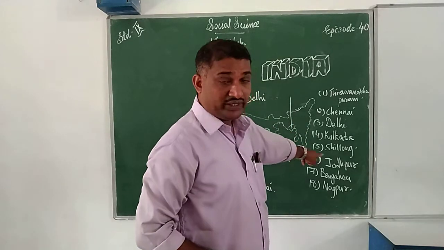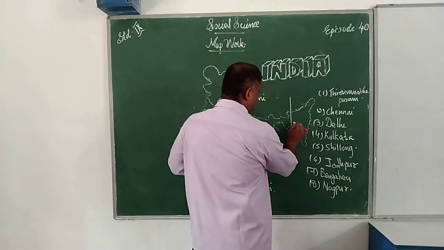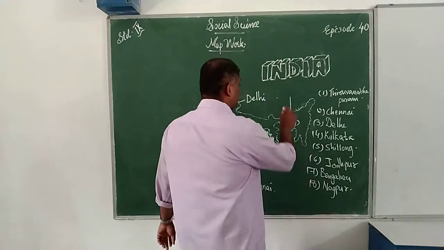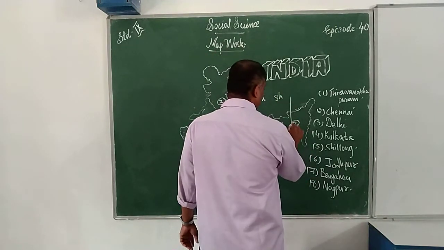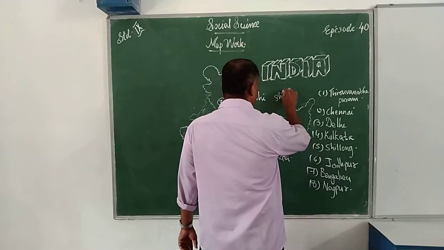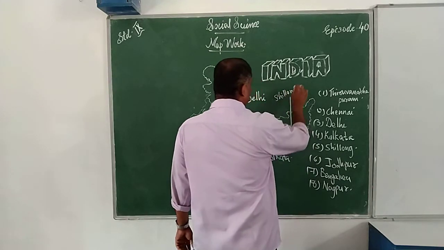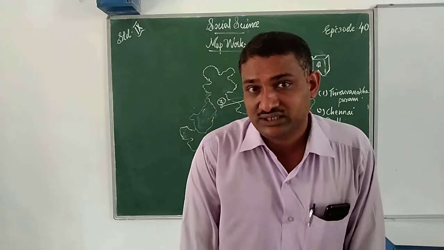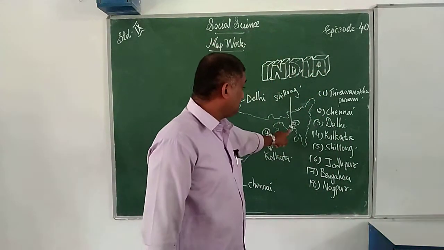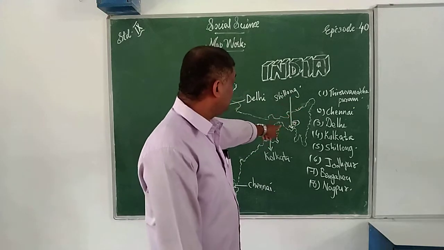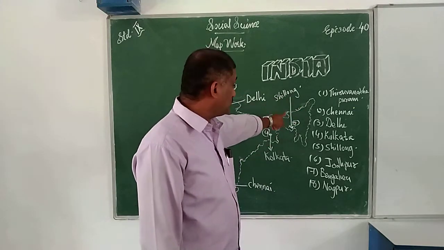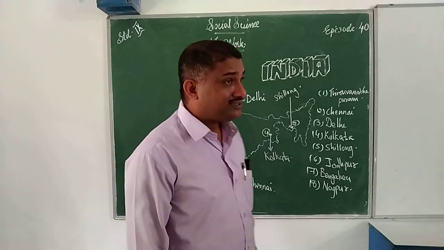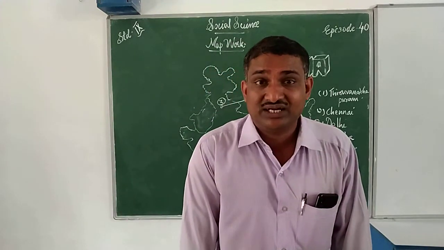Question number 5. So you write here 5. Which is the fifth one? Shillong. Write Shillong. Which is the fifth city mentioned here? That is Shillong. Where is it located? It is located here. You have to locate Shillong here.